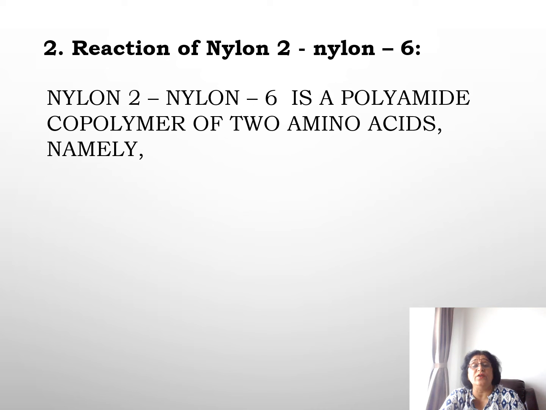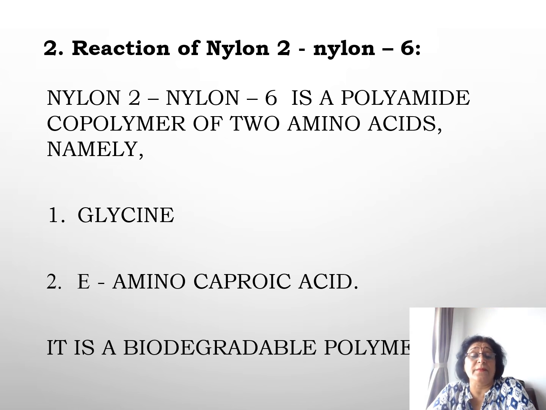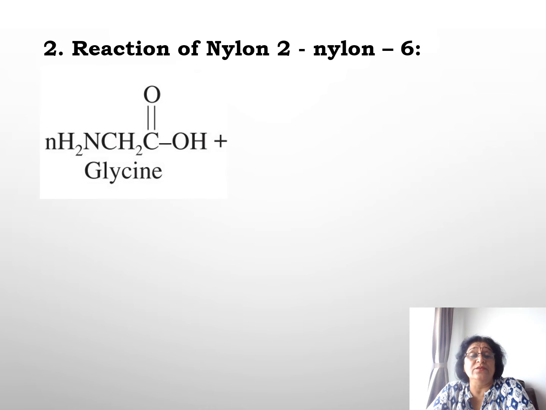Now, the next one, nylon 2, nylon 6. Nylon 2, nylon 6 is a polyamide copolymer of two amino acids, glycine and E-amino caproic acid. So it is also a biodegradable polymer, as we said. So let's see the reaction.